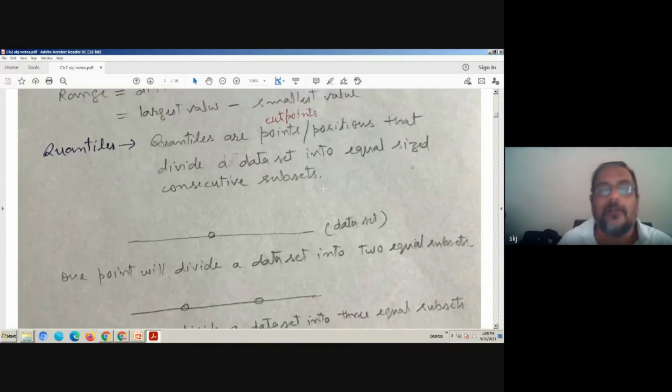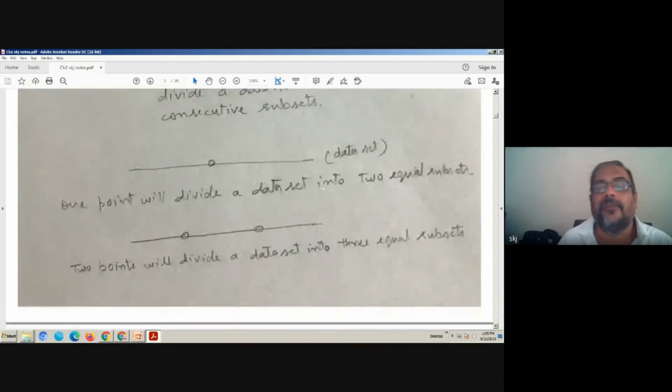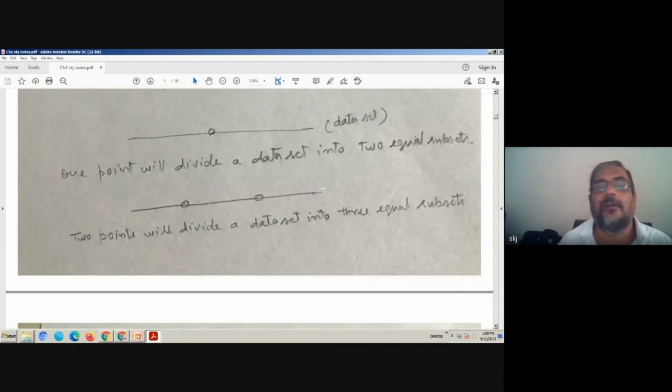Now, suppose we have a data set and we divide it into two parts. So one cut point is sufficient to divide the data set into two parts. One point will divide the data set into two equal subsets. Similarly, 2 points will divide the data set into three equal subsets. Okay, very simple to understand.